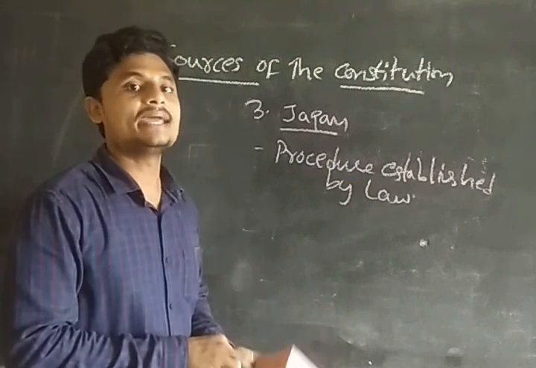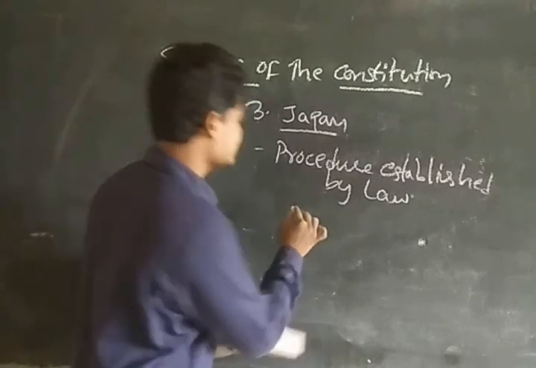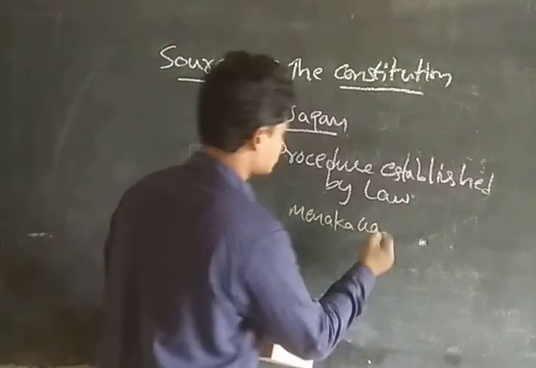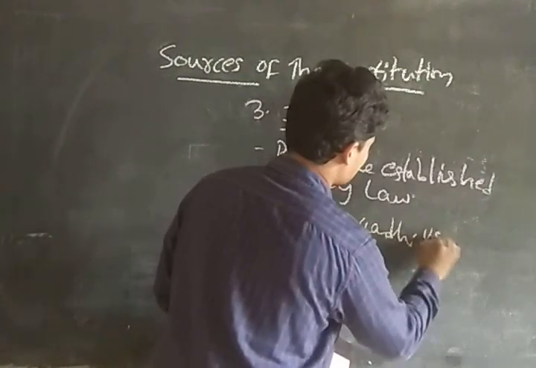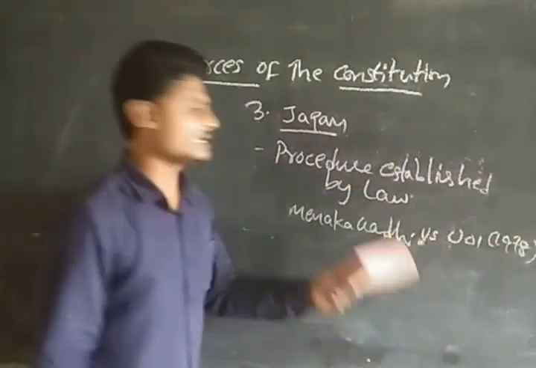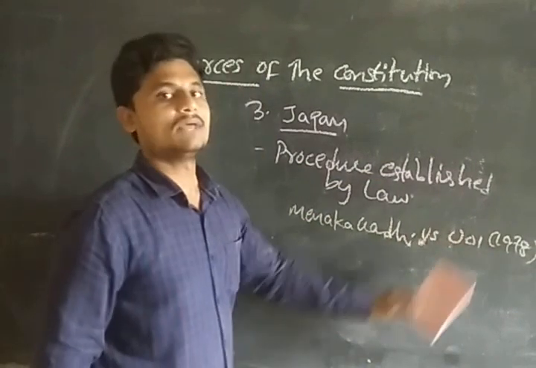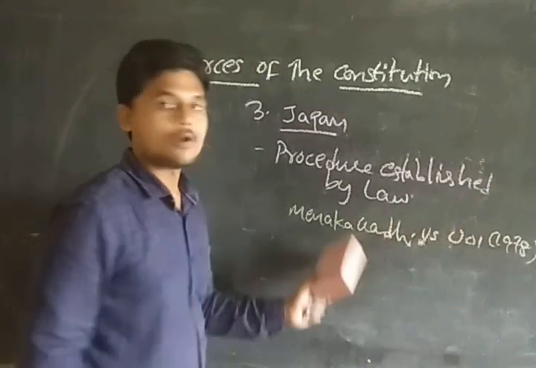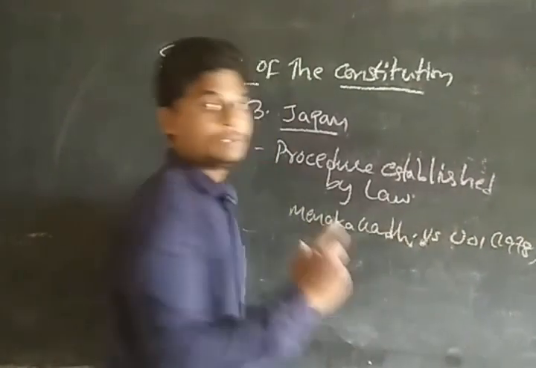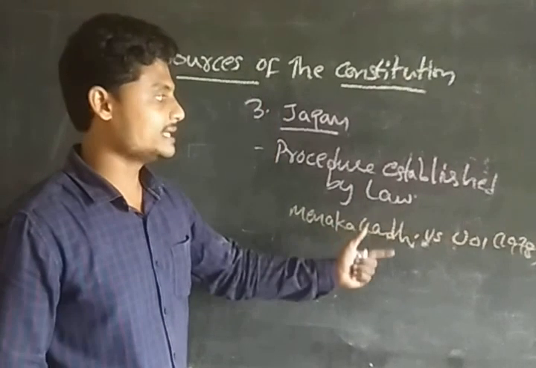In the case of Maneka Gandhi versus Union of India, guys. In India, the case will be represented in this way: Maneka Gandhi versus Union of India, 1978. Guys, the cases will be represented like this, X versus Y. Like the Union of India, we can have any state government or any body, any organization. Why? Because the case will be between two bodies, X versus Y.